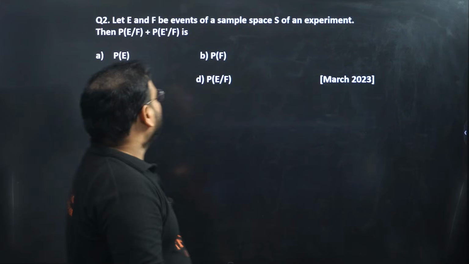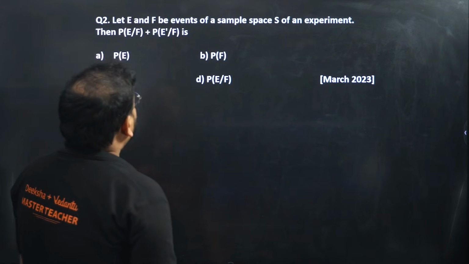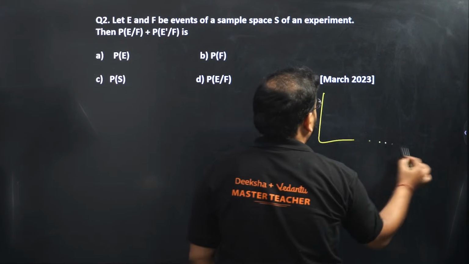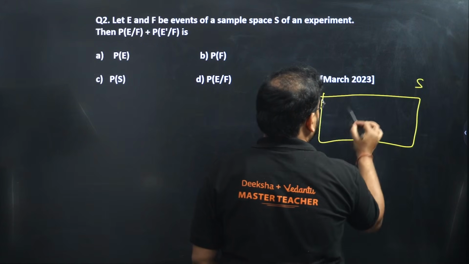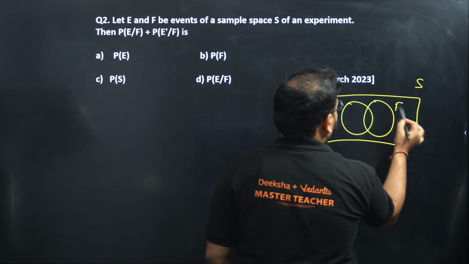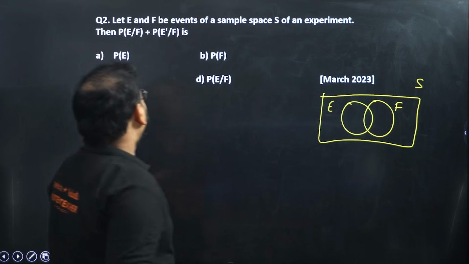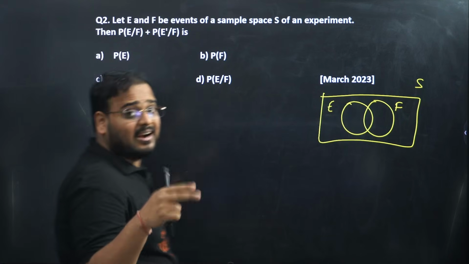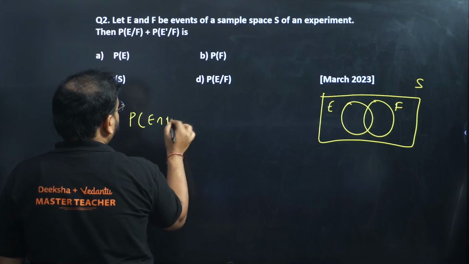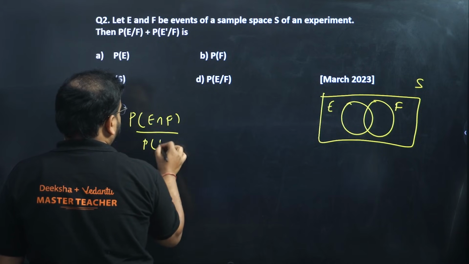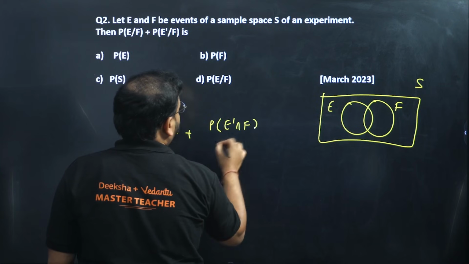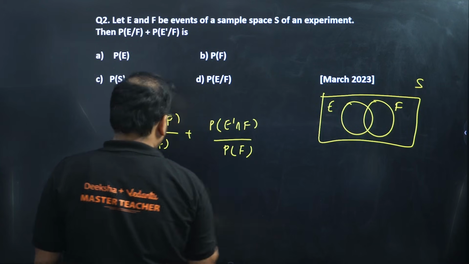Bayes theorem. Let E and F be the events of a sample space S of an experiment. Okay. Sample space S, event E, event F. They're asking us this value. We can apply what? Our conditional probability. Check. P(E intersection F) divided by P(F) plus P(E dash intersection F) divided by P(F). Take LCM.